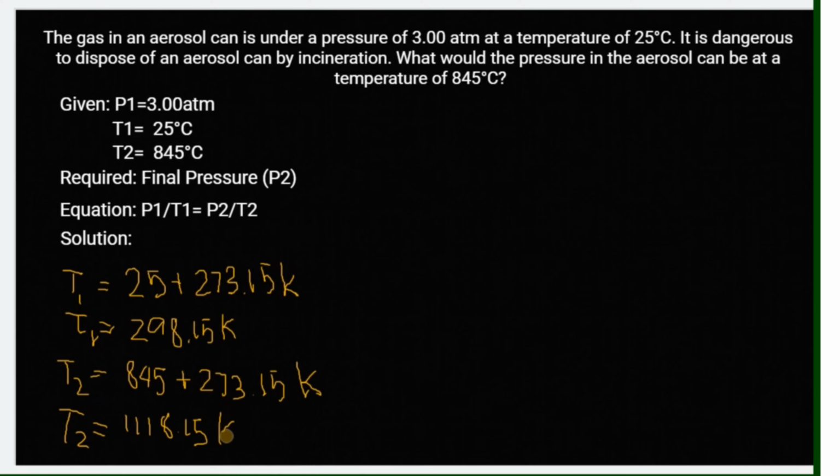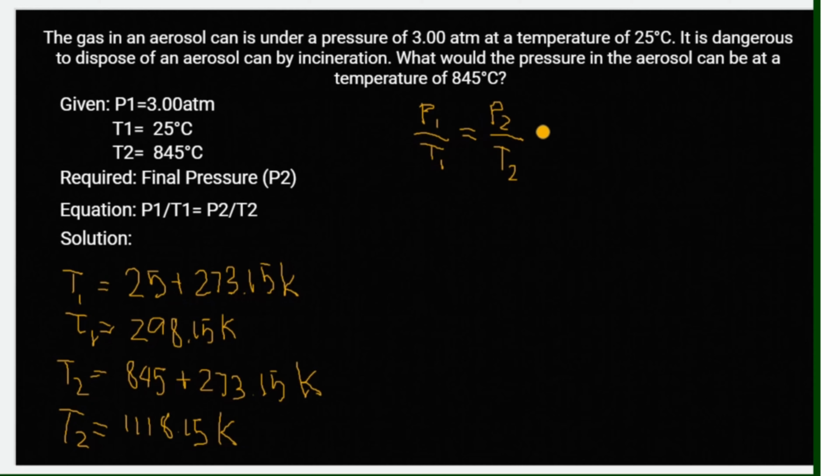So since na-convert na natin yung temperature natin from degrees Celsius to Kelvin, we can now substitute it in our equation. So this is our Gay-Lussac's equation. And since we're looking for the final pressure, magdi-derive tayo. Okay? So let's have P sub 1 over T sub 1 is equal to P sub 2 over T sub 2.